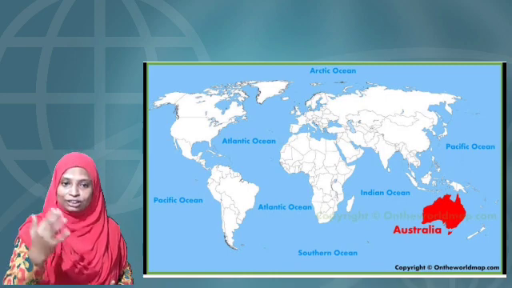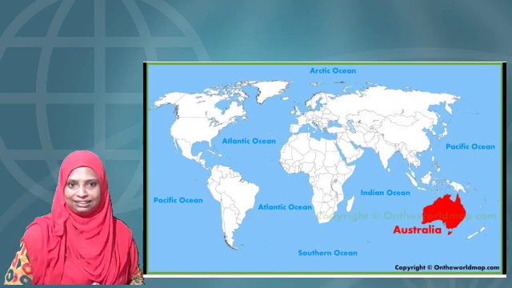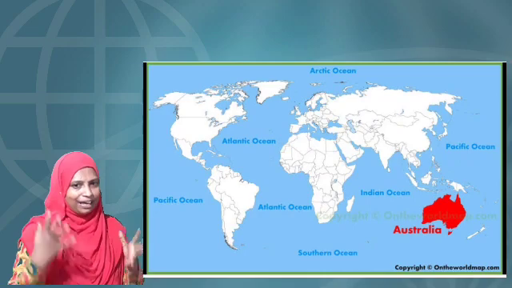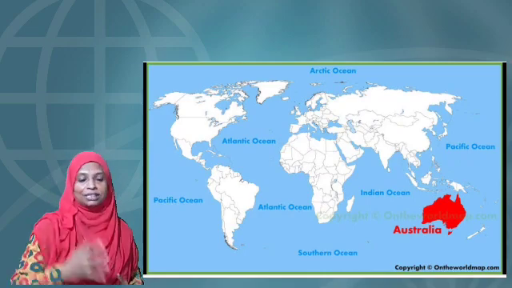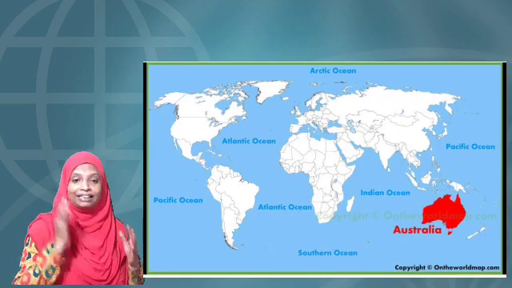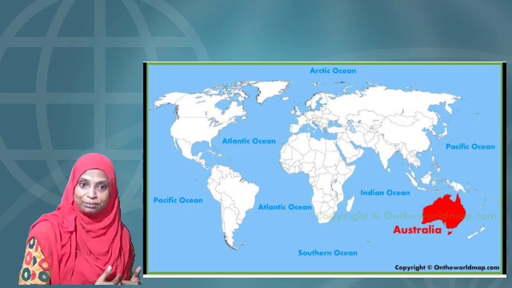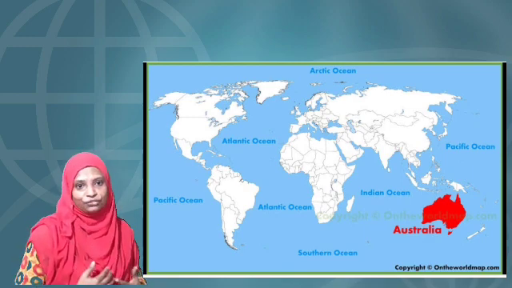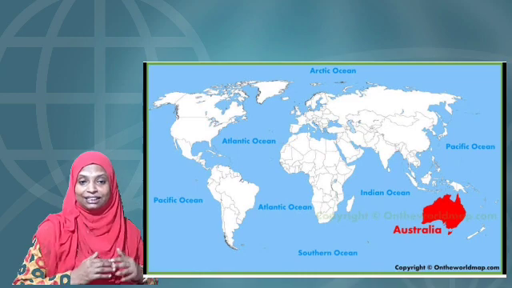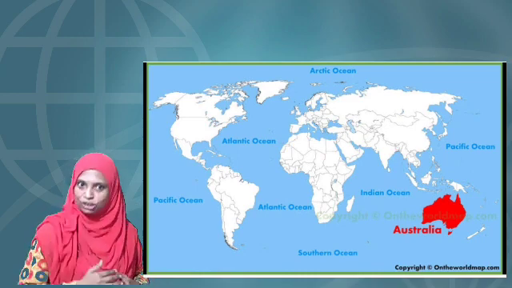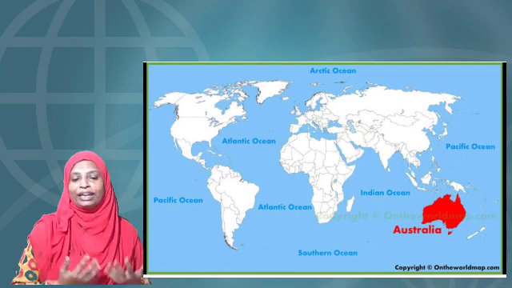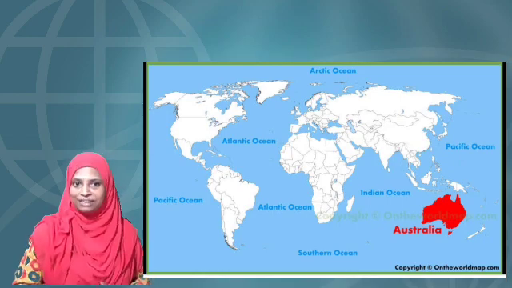For the northern hemisphere, it is winter season, and in the extreme cold nights, we enjoy the Christmas celebrations. At the same time, in the southern hemisphere, it will be summer. So in Australia, they celebrate Christmas in summer season.